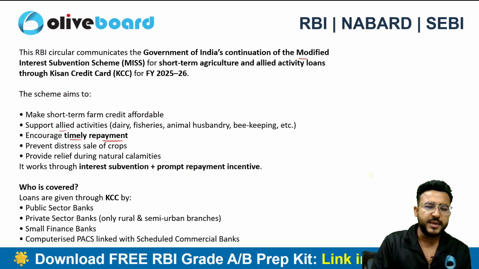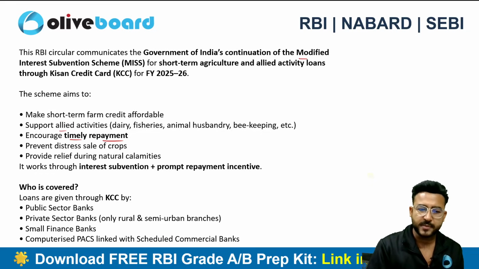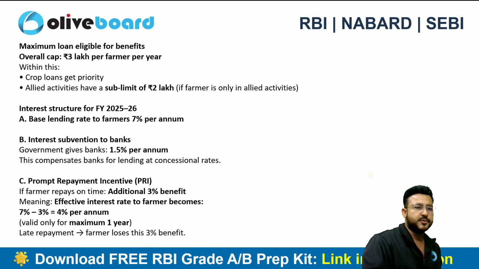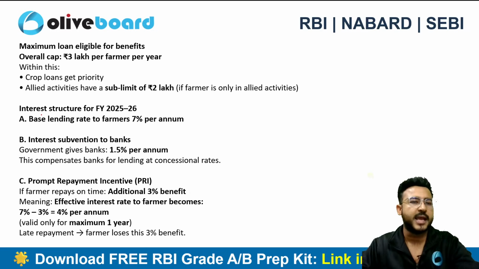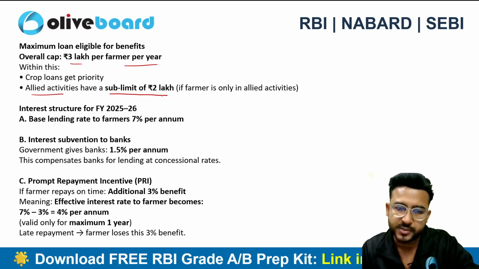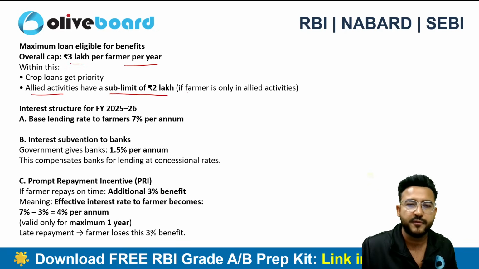So public sector banks, private sector banks, small finance banks and PCS are also covered here. All these institutions are covered. The overall capping is 3 lakh rupees per farmer per year. Allied activities do have a sub-limit of 2 lakh rupees.